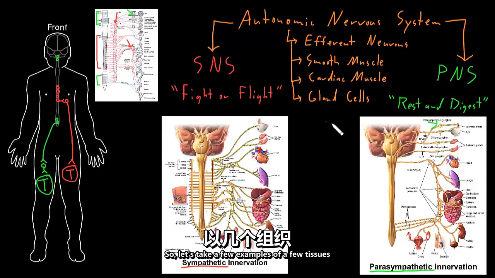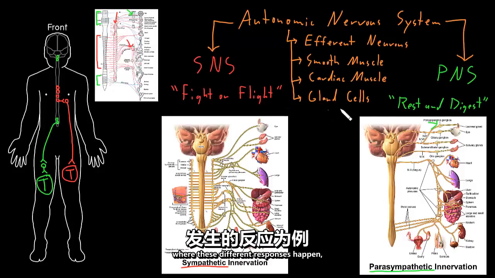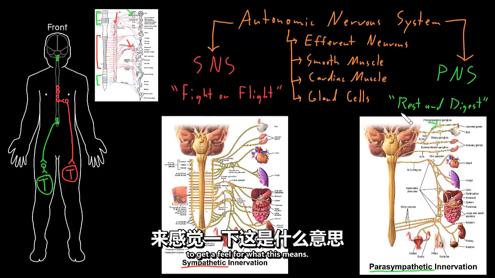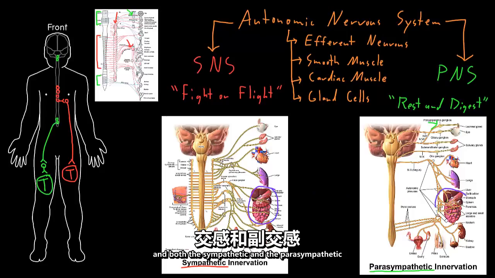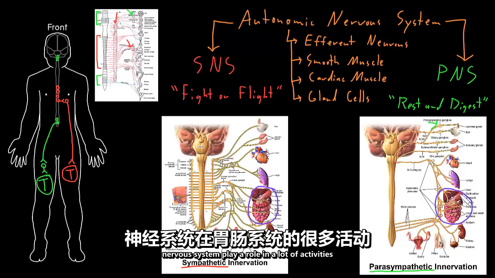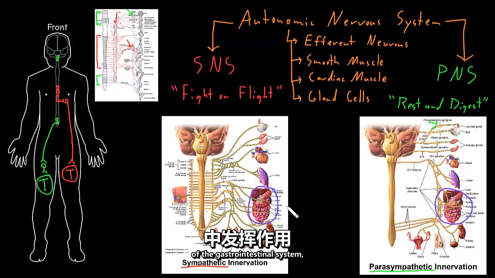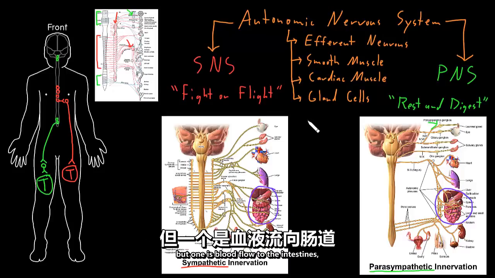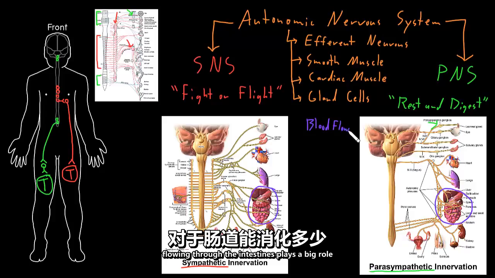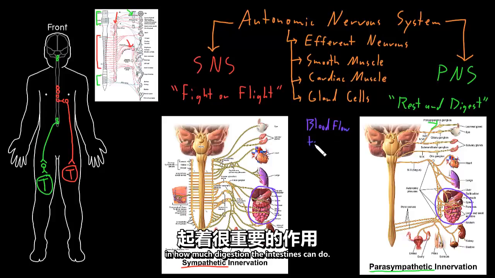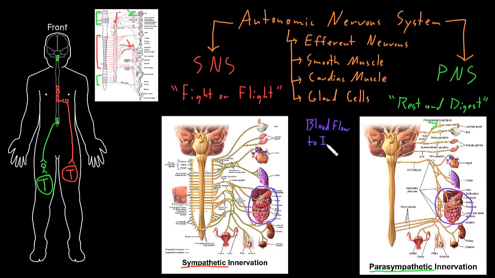So let's take a few examples of a few tissues where these different responses happen to get a feel for what this means. So first, let's look down here at the gastrointestinal system, the intestines or the gut. And both the sympathetic and the parasympathetic nervous system play a role in a lot of activities of the gastrointestinal system. But one is blood flow to the intestines, because the amount of blood flowing through the intestines plays a big role in how much digestion the intestines can do.